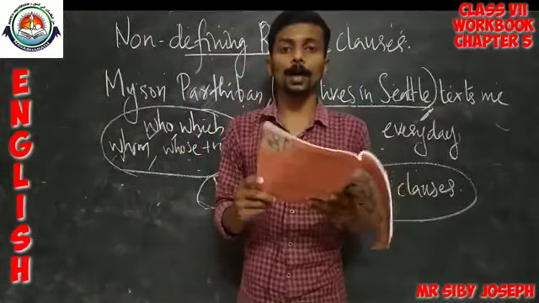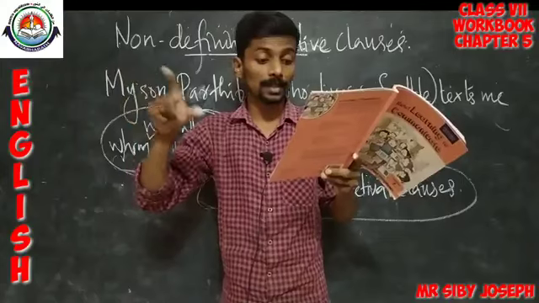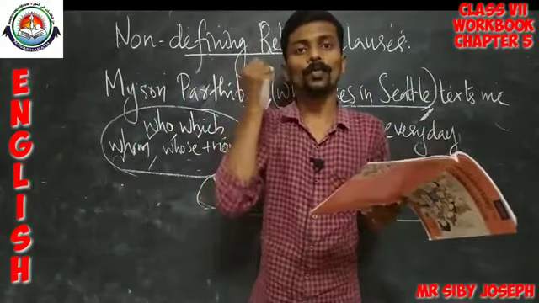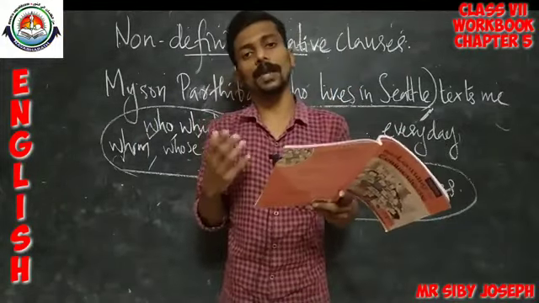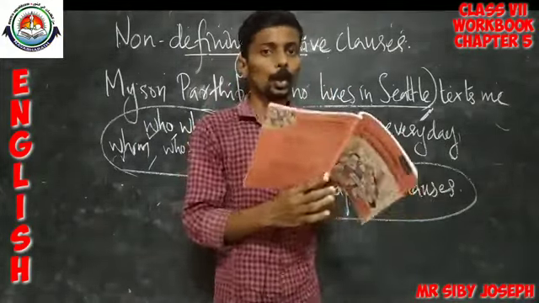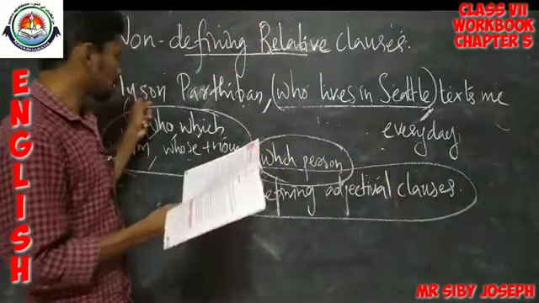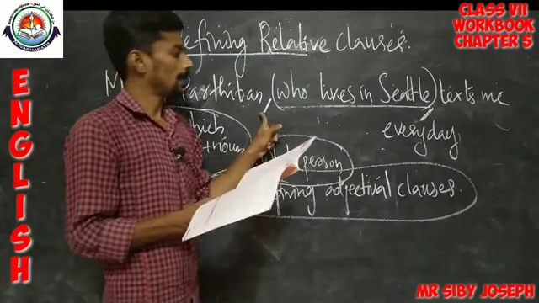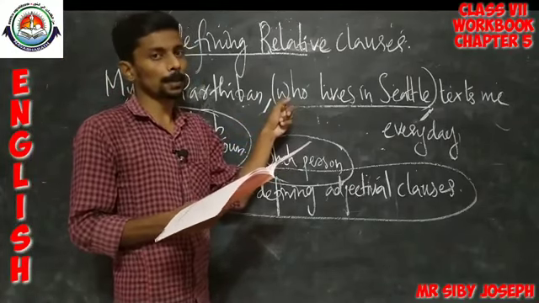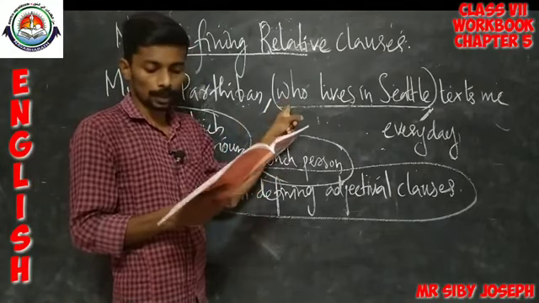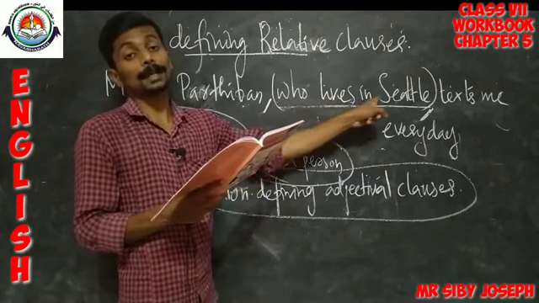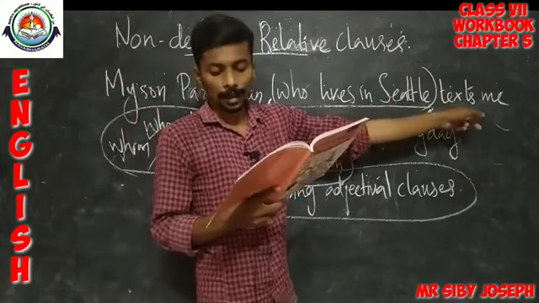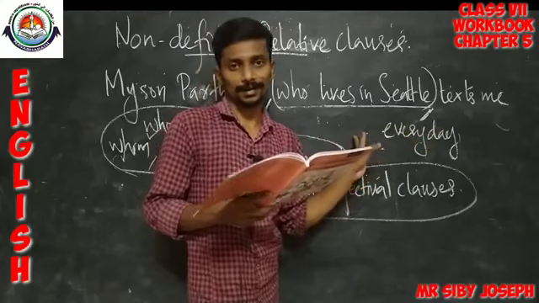Okay, now we can look at the next one. Dr. Sunil Thomas, married with 3 children and senior cardiologist. So, the additional information given here is senior cardiologist. So, how can we write? Dr. Sunil Thomas, comma, then who is the suitable relative pronoun here, who is the senior cardiologist, then again comma, is married with 3 children.